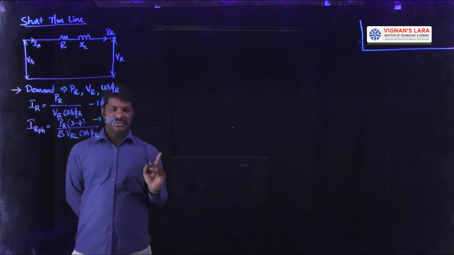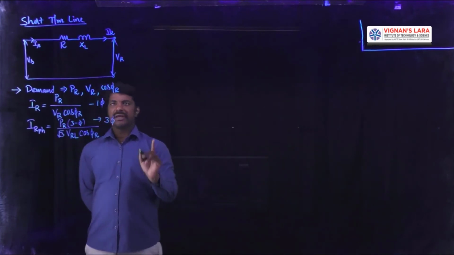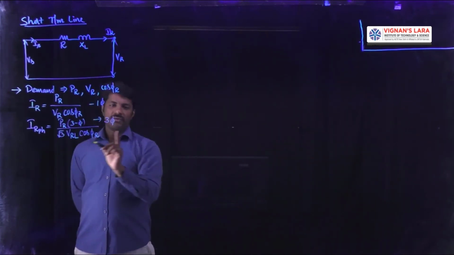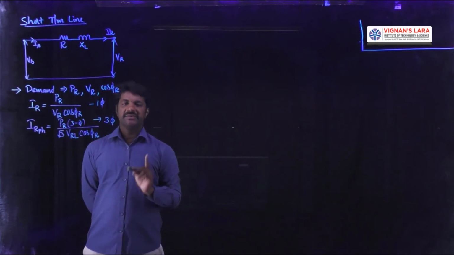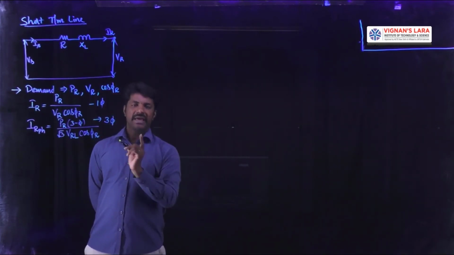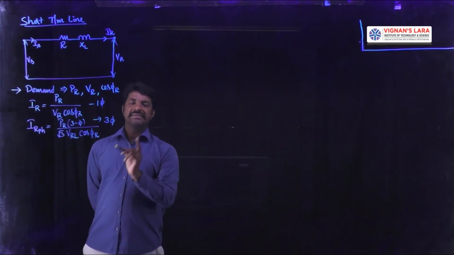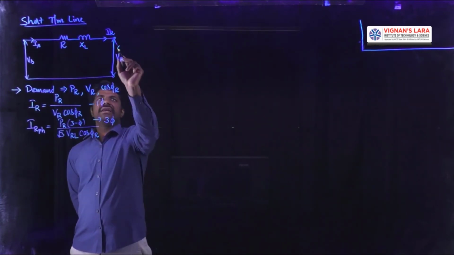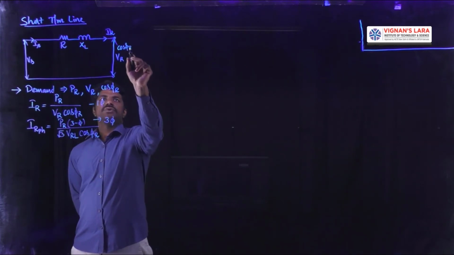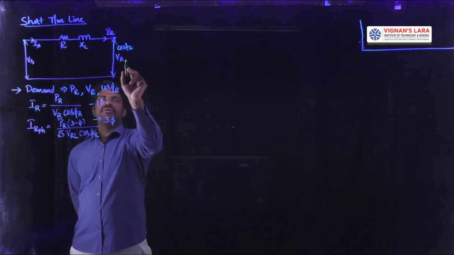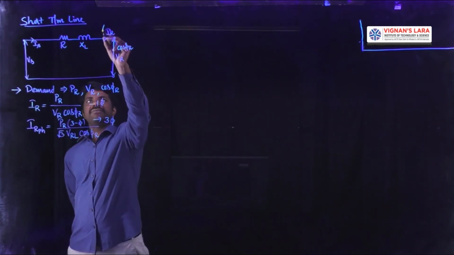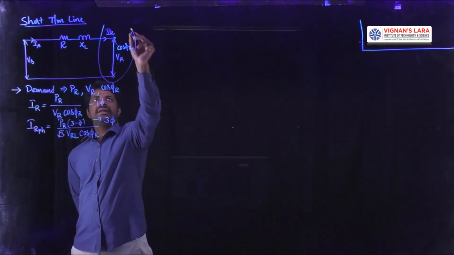So the first step is, after knowing the prior values of PR, VR, cos phi r, one should calculate the receiving end current, which will be helpful for analyzing the drops. Okay, so VR, IR, nature of the load cos phi r is known to us along with the given value of power PR, so that the receiving end quantities are obtained.